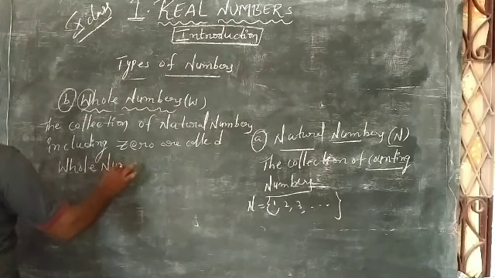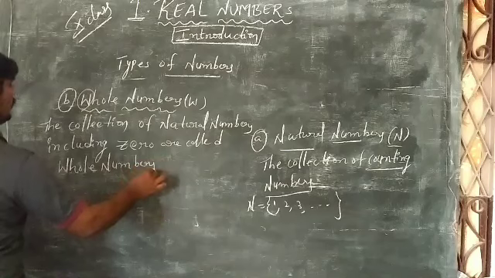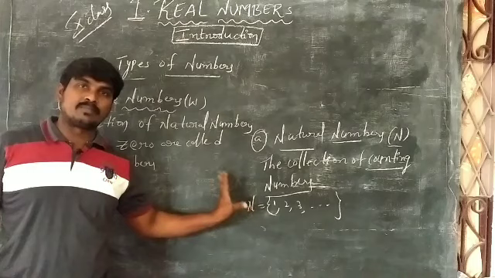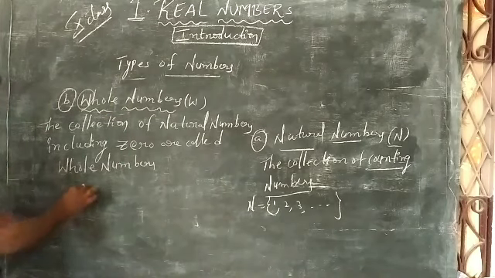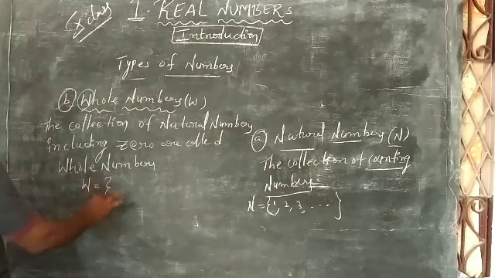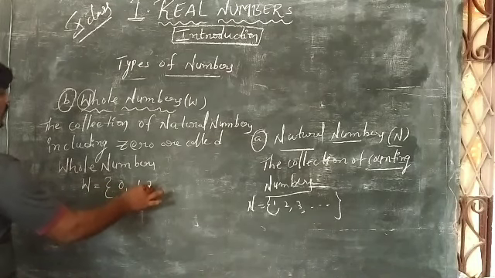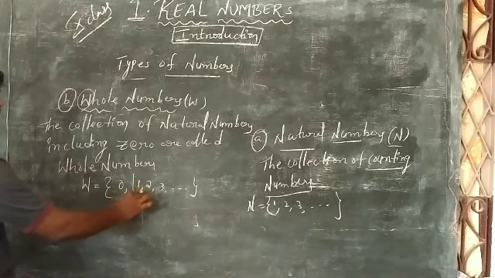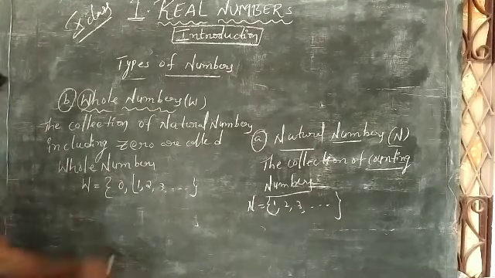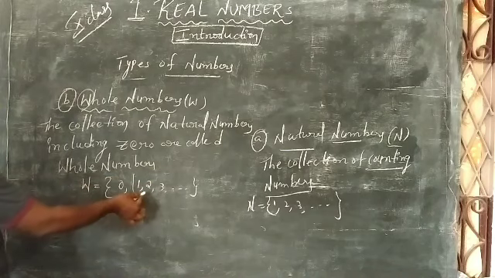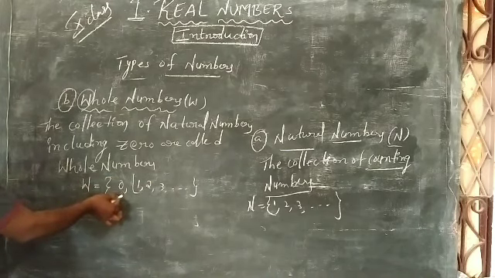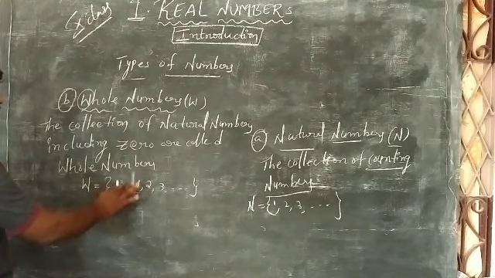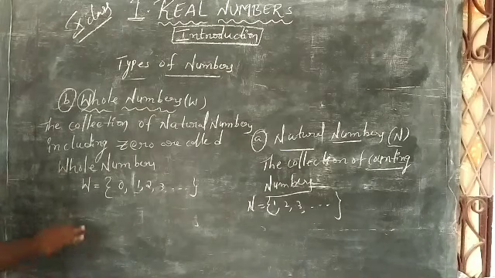Okay students, if we add only 0 to the natural numbers, they become whole numbers. So whole numbers W is equal to 0, 1, 2, 3 and so on. Here, 1 onwards are natural numbers. To these natural numbers, we just add 0, then they become whole numbers.